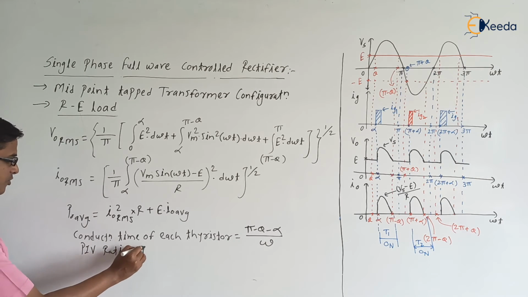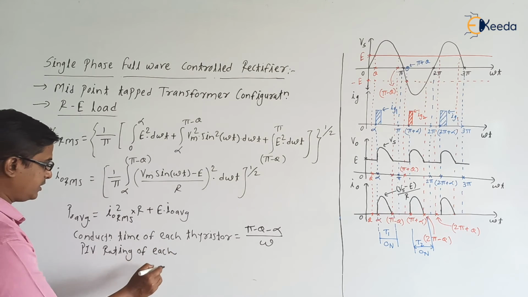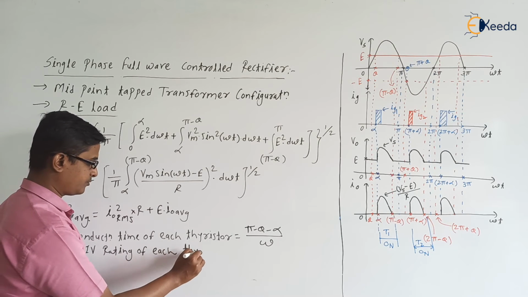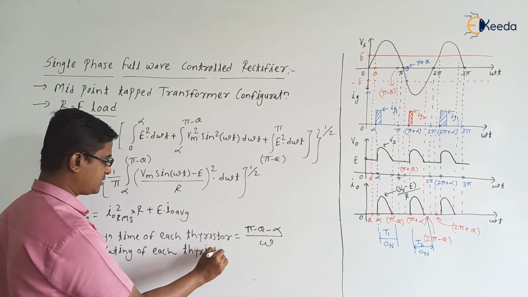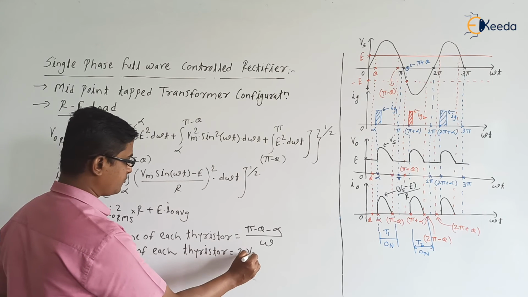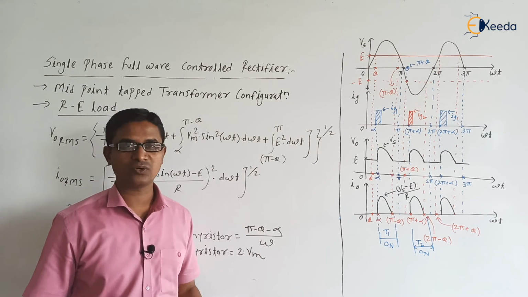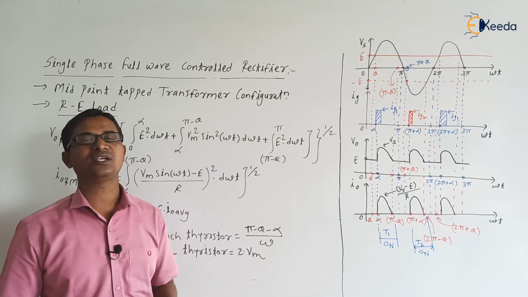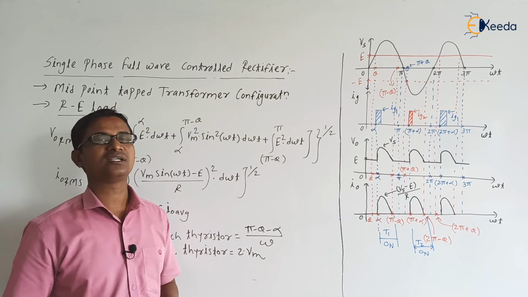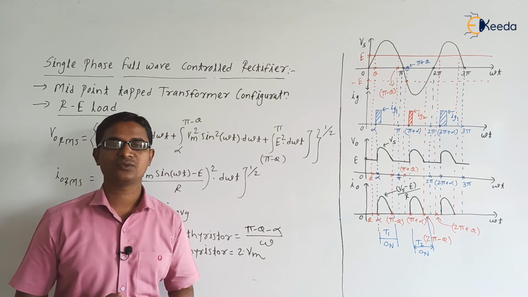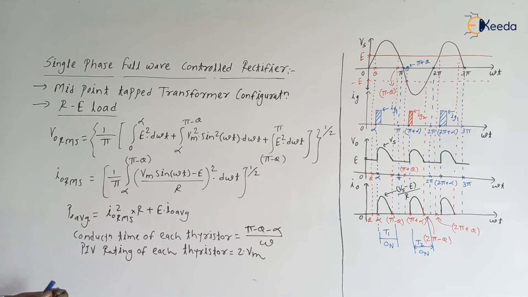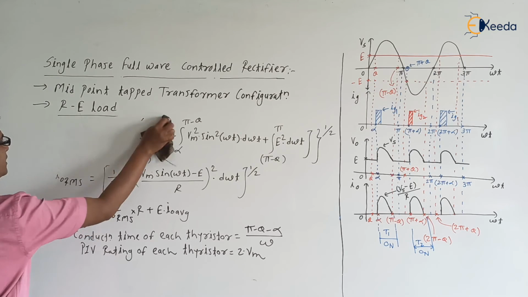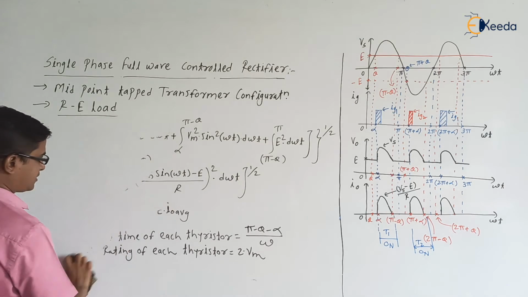PIV rating of each thyristor is equal to what? 2 times Vmax. We have discussed it in the last video, okay, right? Because when thyristor T2 is in the on state, at that time the voltage that will be appearing across the thyristor T1 is equal to 2 times Vmax, okay. Next, what is the circuit turn off time, Tc, for each thyristor?